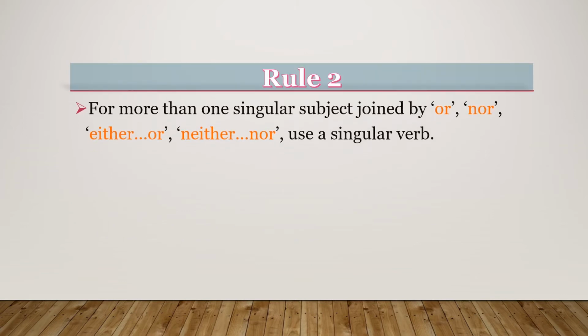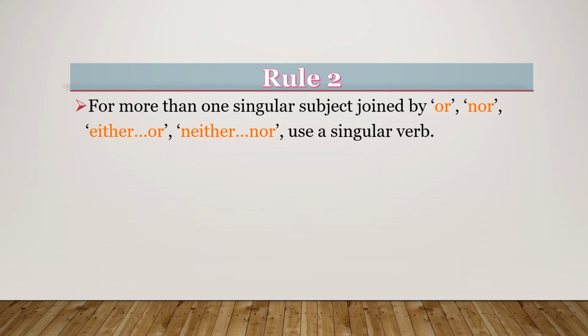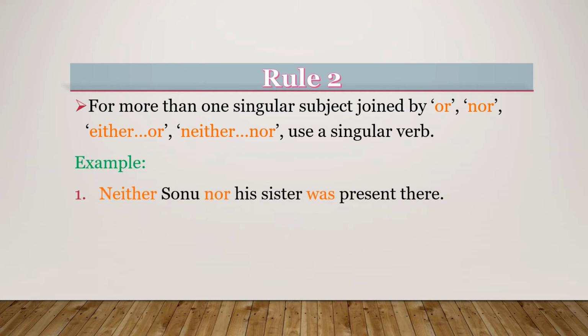Rule number 2. For more than one singular subject joined by or, nor, either or, neither nor, we will use a singular verb. For example, neither Sonu nor his sister was present there. Here, Sonu and his sister are two singular subjects connected with nor, and we are using a singular verb, that is was. Second example, either cat or dog is behind the bushes. Here cat and dog are two singular subjects joined by or, and we are using the singular verb is.